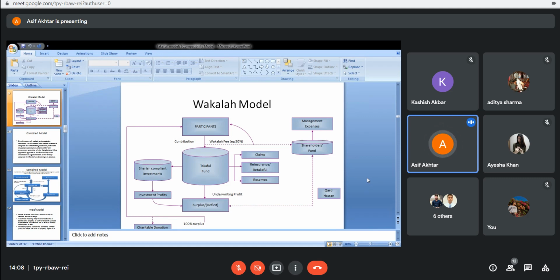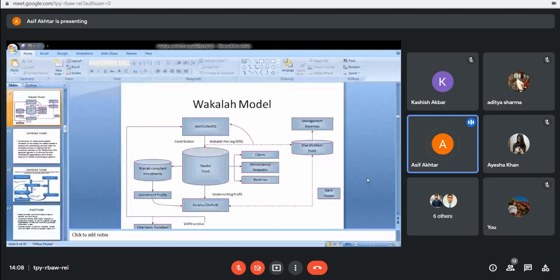We are serving the social cause, but by generating profit. The social cause is only served once you create a fund, and that fund is invested into an investment opportunity, and that investment opportunity gives us profit. The profit is accumulated in the form of surplus.